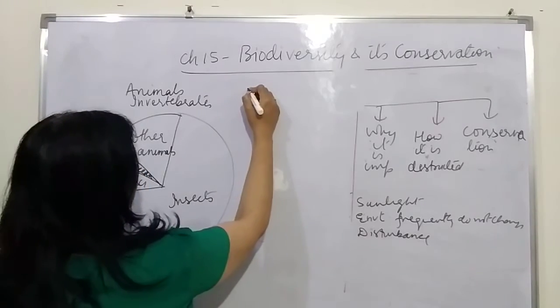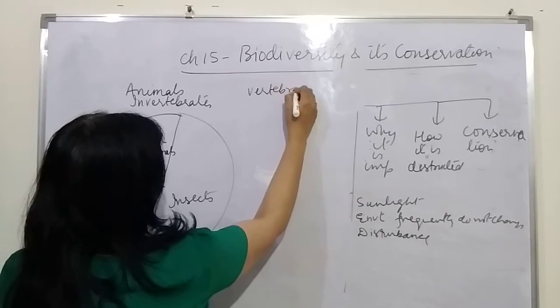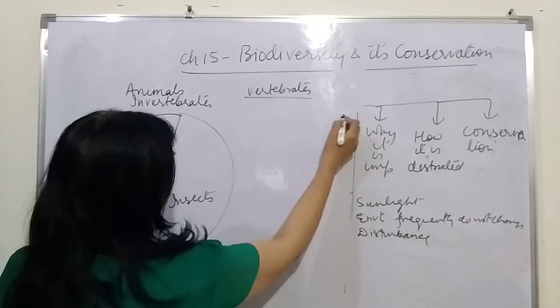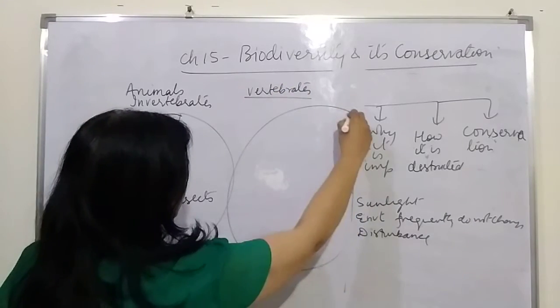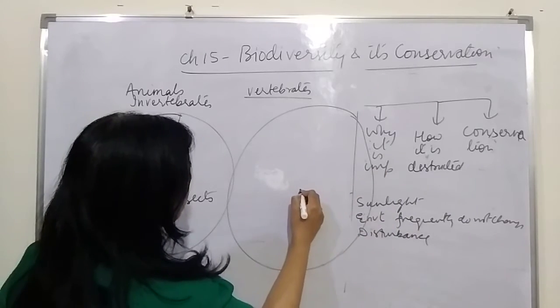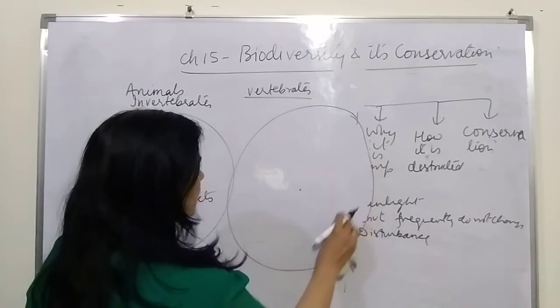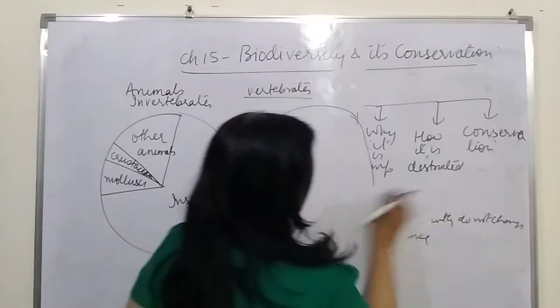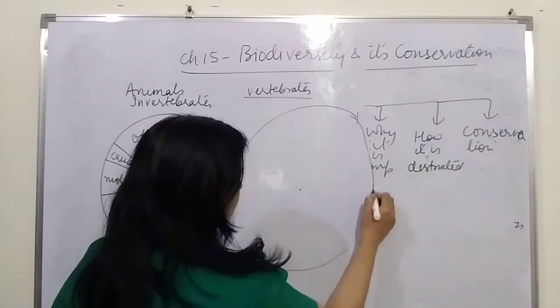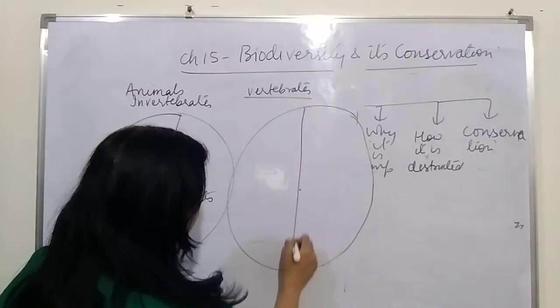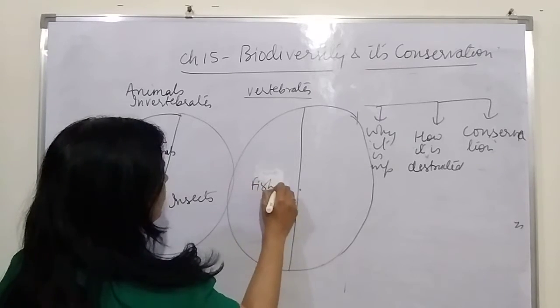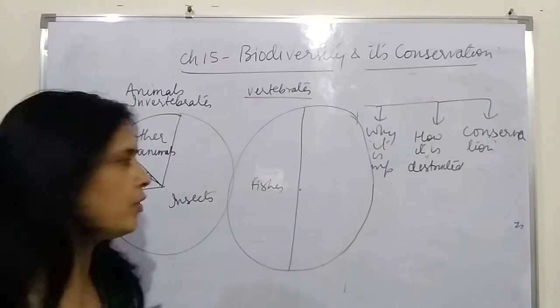Now let us take the example of the vertebrates. If we draw the pie diagram, then we observe that the number of fishes here is the maximum. They almost occupy 50% of all the vertebrates.